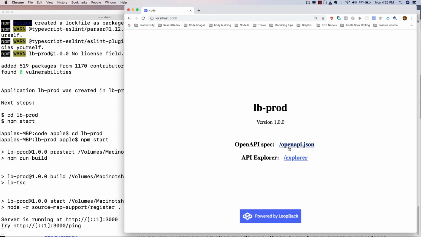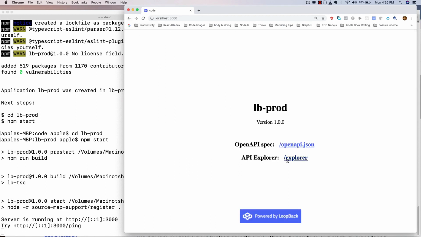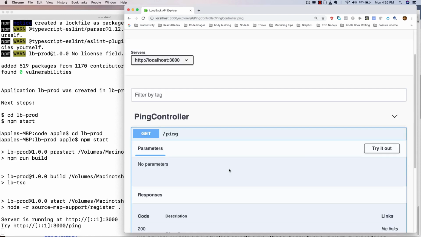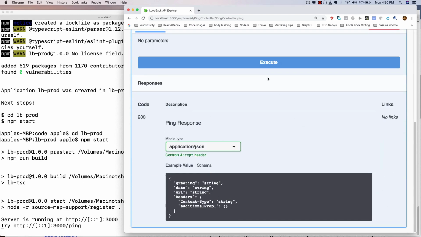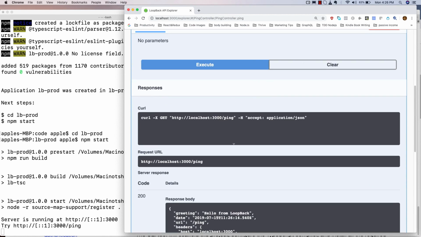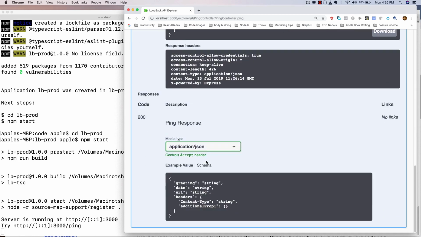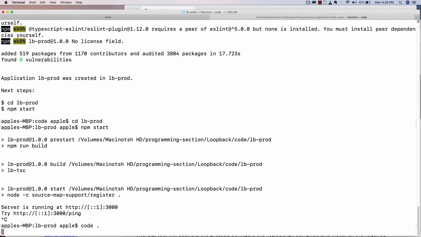You can see the OpenAPI specification, openapi.json. You can also view the API Explorer. I'm going to try it out and you will see the ping. You can see the response here by executing this endpoint. It has already created this endpoint, localhost:3000/ping. Okay, now it's time to open the project in VS Code.